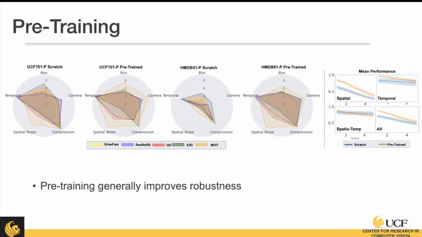For example, compression. You can see that some of the models actually are less robust than when trained from scratch. And we see this over here as well when we're aggregating across the models, severity 0 to 5 again. We can see that for the pre-trained model, the performance decreases at a certain point below the trained-from-scratch model for those compression-based algorithms.